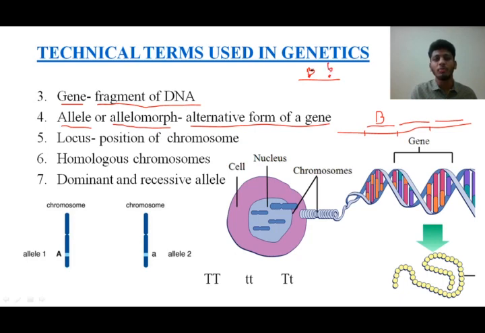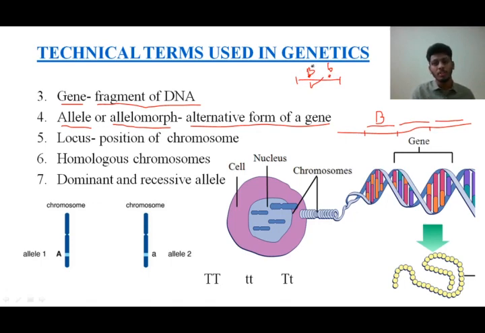Among them, any one will be expressed. Students, remember, it's not like one eye we have is blue and the other one is brown, isn't it? So only one has to get expressed. This whole gene from here till here corresponds to eye color, but it has two alleles, the capital B and the small b. These are nothing but the alternative forms.